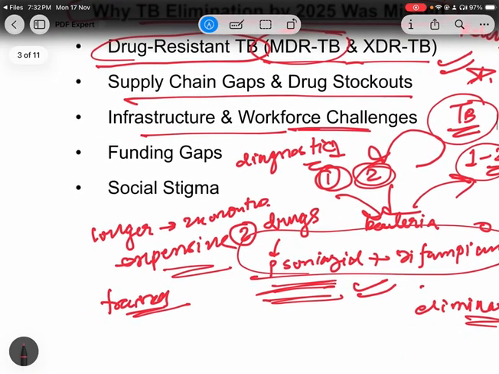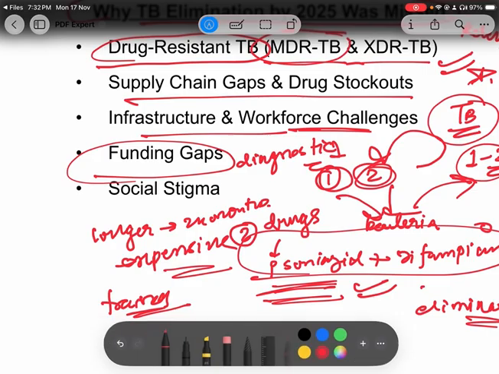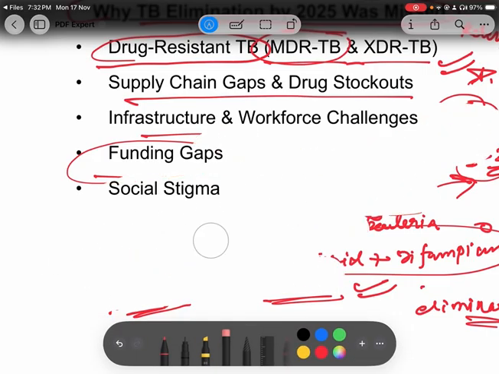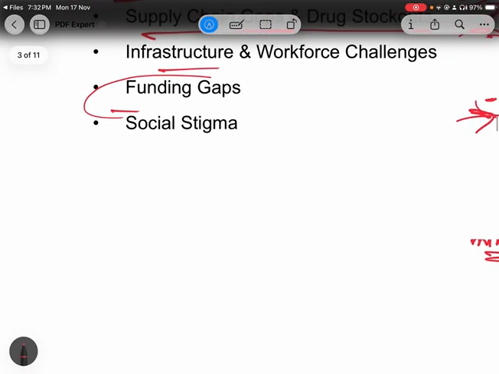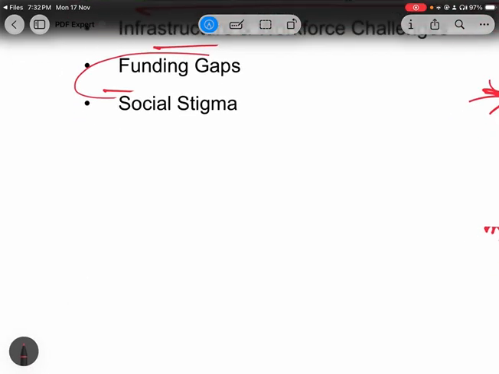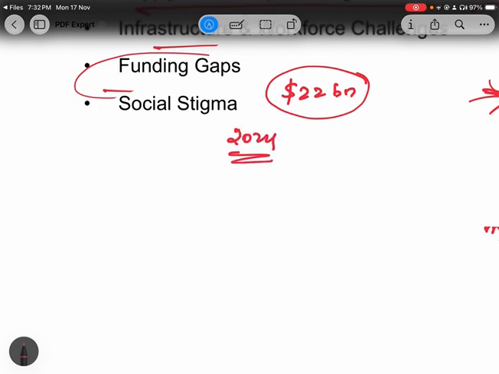Right. Next comes the funding gaps. What is the issue with funding gaps? This data is very important. I'm writing here that globally, if we want to eliminate TB, we need $22 billion yearly. But currently, the report talks about 2024, we have only around $5.9 billion, or basically you can say $6 billion. Requirement is this, and this is what we actually have.